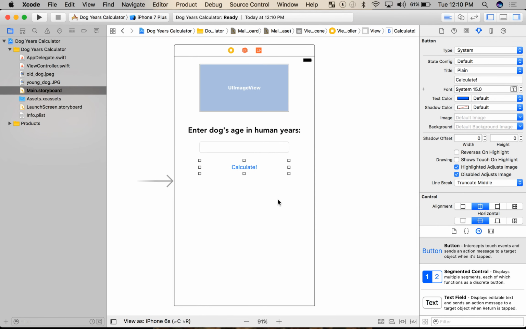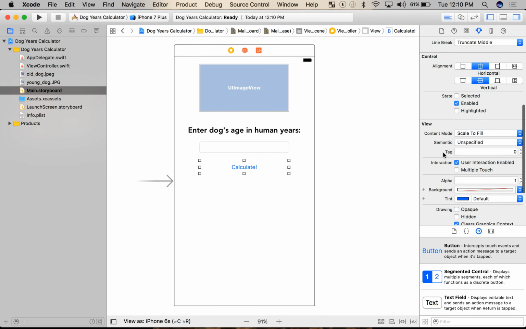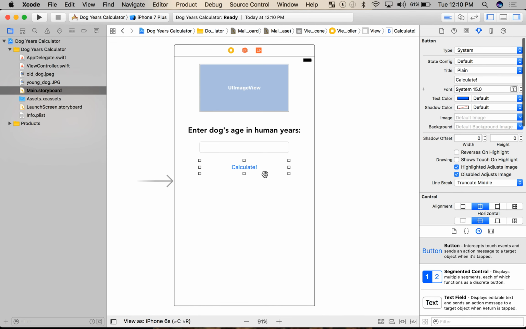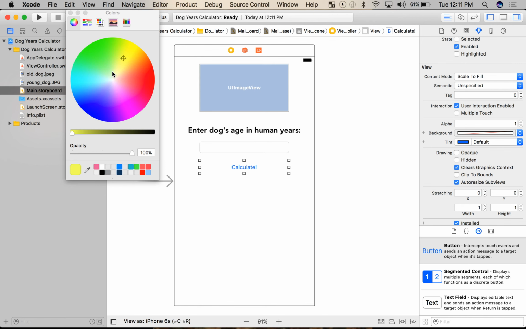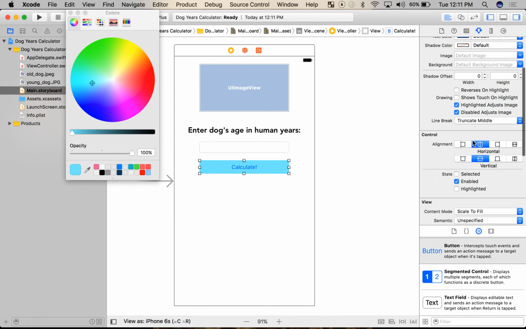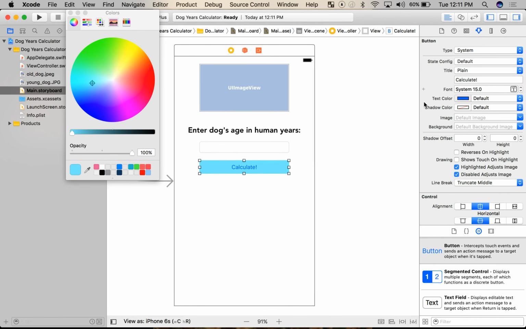So, first thing I'm going to do, well, I kind of want the background color of the button to pop here. So again, I've clicked on the button. You can see it's clicked on because of the white squares. And I'm going to go down to background. And now, let's go with a color here. I'm going to go with a nice Make School shade of blue. Close enough. Okay. And maybe I want to change the actual text color as well. And let's go ahead and change that. So let's go with, that looks good. That's a brighter red. Cool.